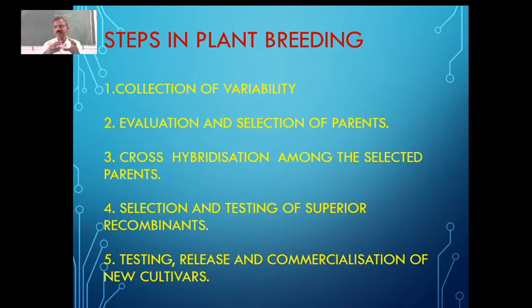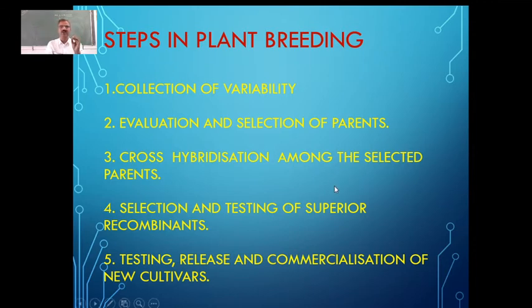And what are the steps involved in plant breeding? Mainly there are 5 steps involved. We'll go one by one. First, let us see the main steps. One is collection of variability. Secondly, evaluation and selection of parents.